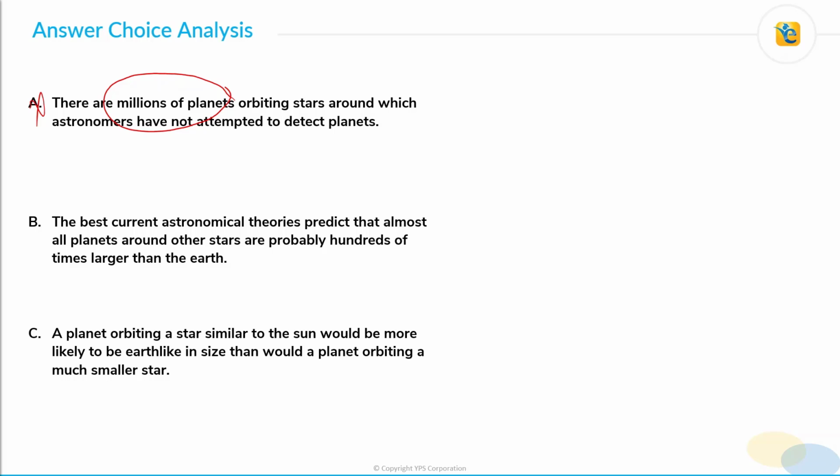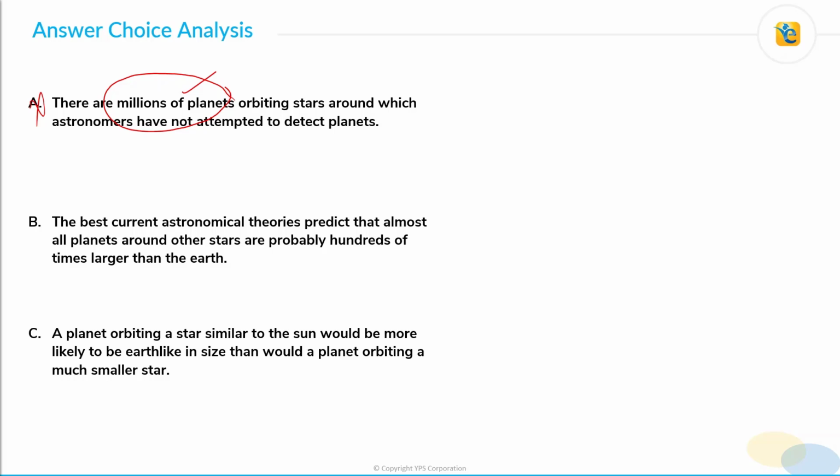No, we cannot say that. From choice A, we do not know that if studied, a significant percentage of these millions of planets will be Earth-like. In other words, choice A does not convey that the other star systems will be significantly different in terms of planet size from the ones that have already been studied.